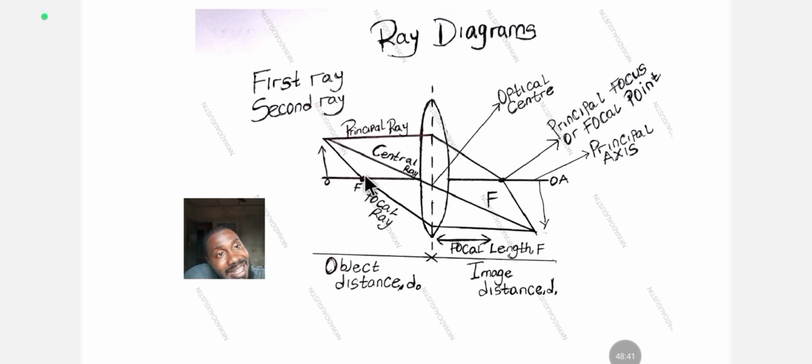All right, the principal axis is the central line that runs straight through the middle of the lens. It's like the skeleton of the diagram. This is it, from one point to another, the principal axis.